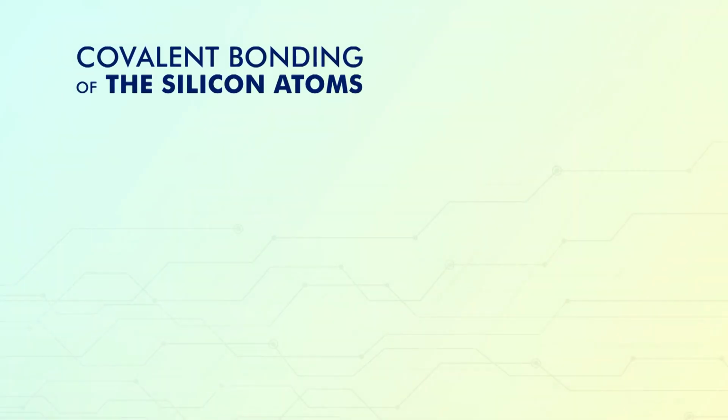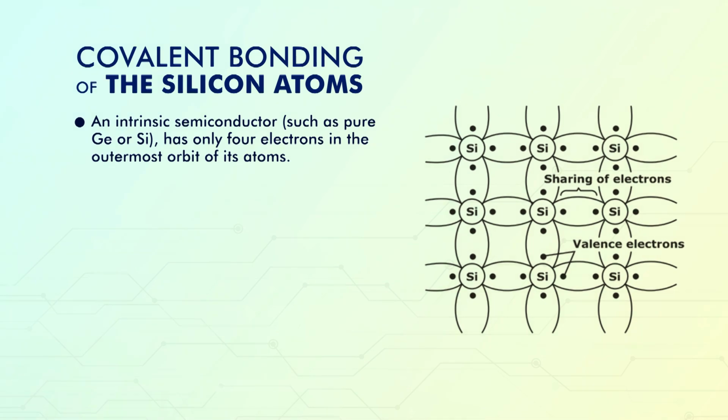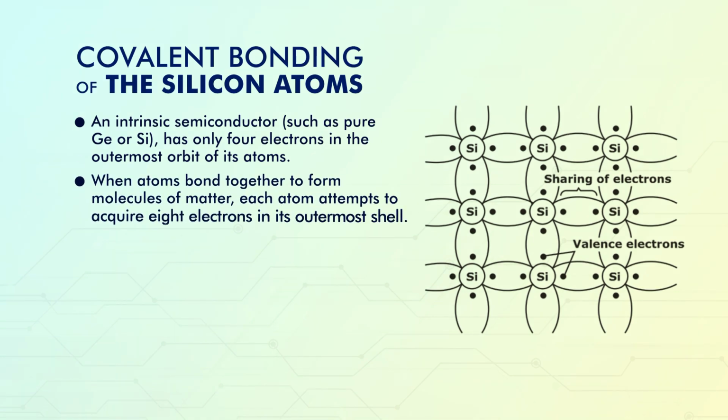Covalent bonding of the silicon atom. An intrinsic semiconductor such as pure germanium or pure silicon has 4 electrons in the outermost orbit of its atom. When the atoms bond together to form molecules of matter, each atom attempts to acquire 8 electrons in the outermost orbit.